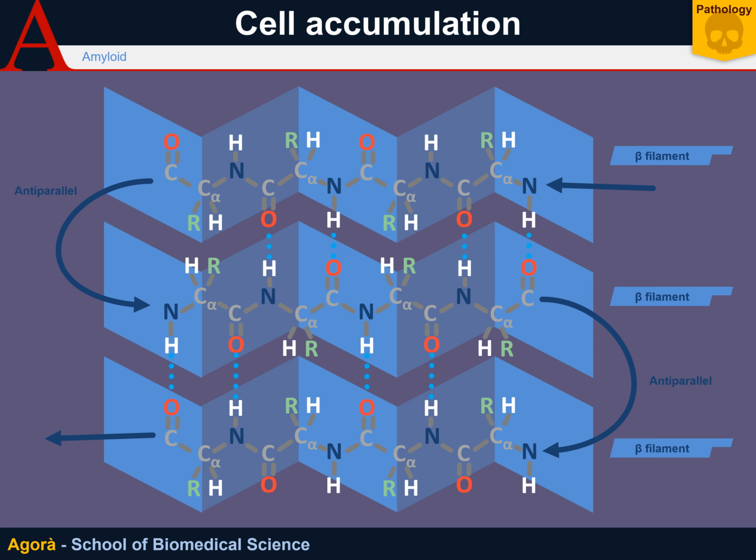A characteristic feature of amyloid is Congo red positivity and birefringence in polarized light. Amyloid is a protein with an antiparallel beta-pleated sheet with possible presence of proteoglycans, glycosaminoglycans, and serum amyloid P component inside. Amyloid is usually a physiological protein that somehow accumulates.